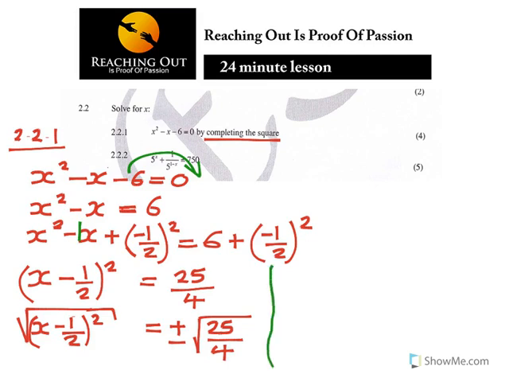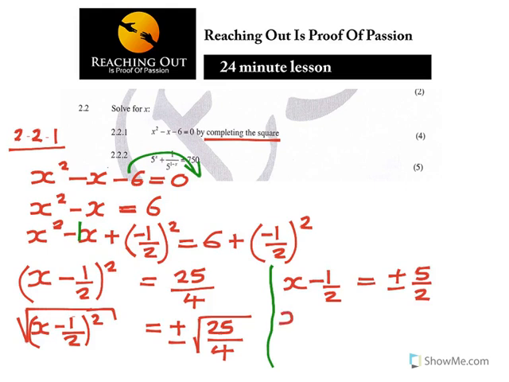Again, I can divide my line. Now if I continue here, because I've removed the square by putting the square root, I've got x minus 1 over 2 is equal to plus or minus the square root of 25 over 4, which is 5 over 2.